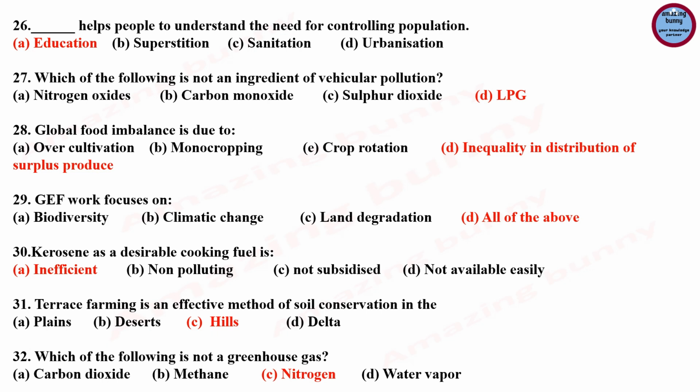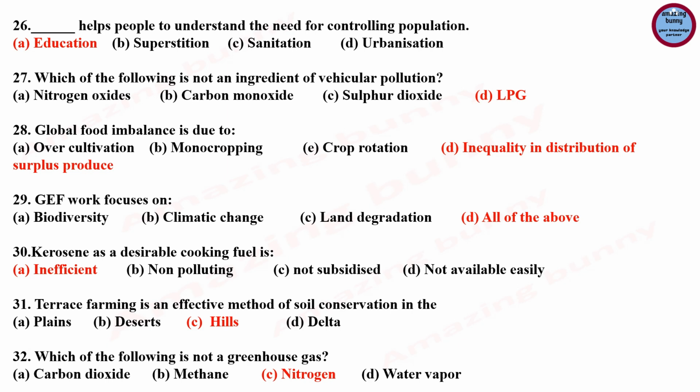Next question, which of the following is not an ingredient of vehicular pollution? Nitrogen oxide, carbon monoxide, sulfur oxide or LPG. So here you have to write which is not responsible for vehicular pollution. As we know, oxides of nitrogen and sulfur are responsible, as well as carbon monoxide. So LPG, which is liquefied petroleum gas, is a mixture of gases like propane and butane. It is obtained from natural gas or petroleum. The difference between CNG and LPG is that CNG is primarily made up of methane and LPG is made up of propane.